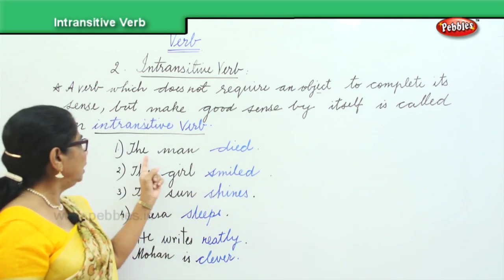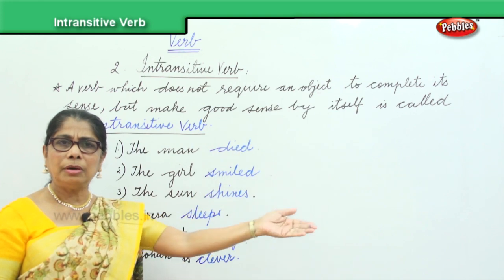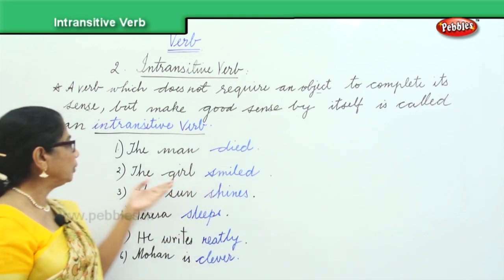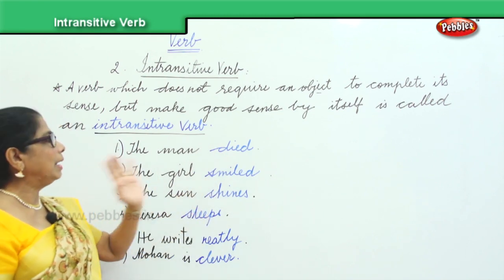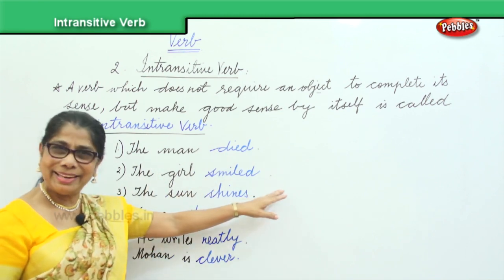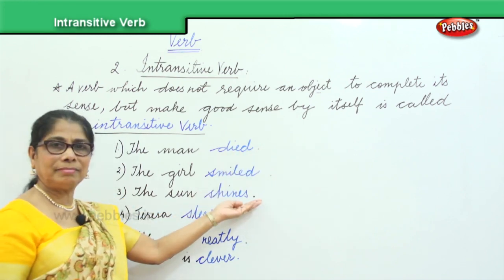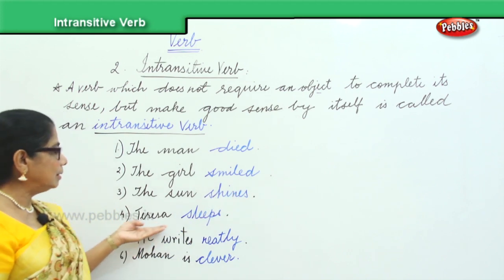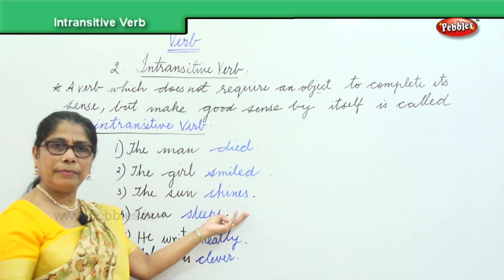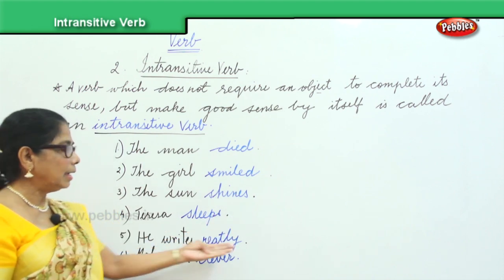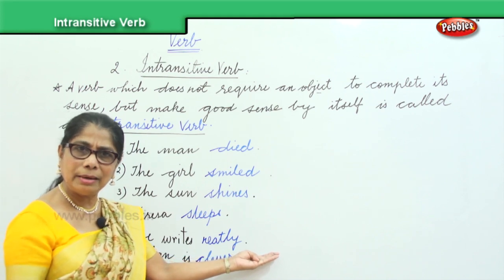Yes, the man died. He died on the road, in the house, on the chair, in the class, we don't know. No need. But by itself, it makes sense. It's a complete sentence. The man died. The girl smiled. Or the baby cried. The sun shines. Trissa sleeps, in the house or class or anywhere. He writes neatly, or he scribbles, or he writes badly.